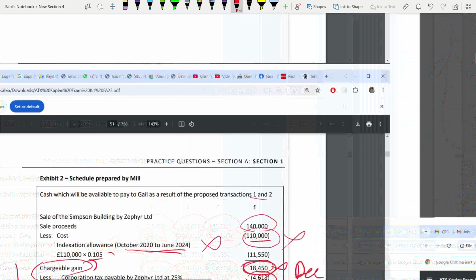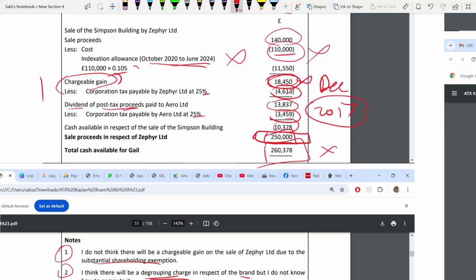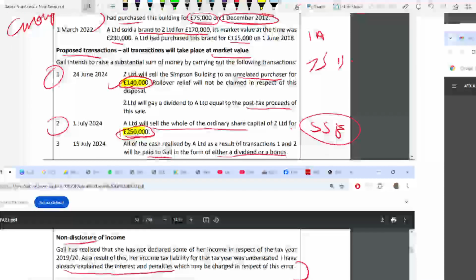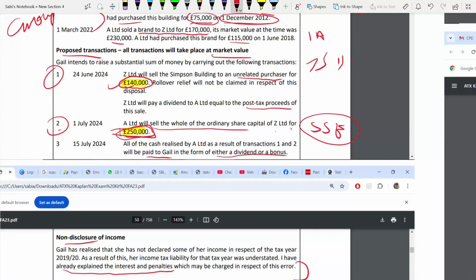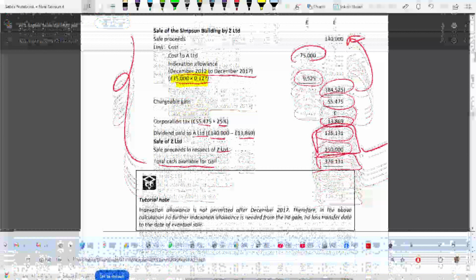If you see here, 250, they have taken this 250 here. This 250 they have got from here. This 250, the point number 2, this 250. They're selling the entire share, they are getting 250. Done.